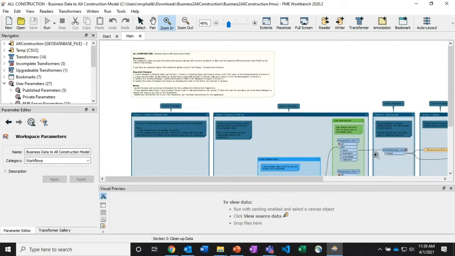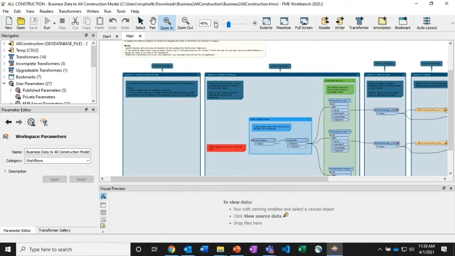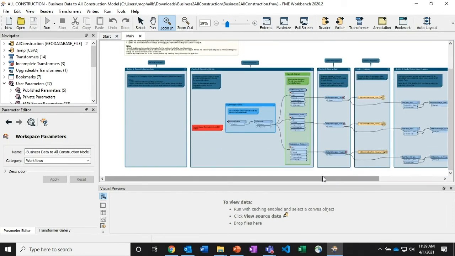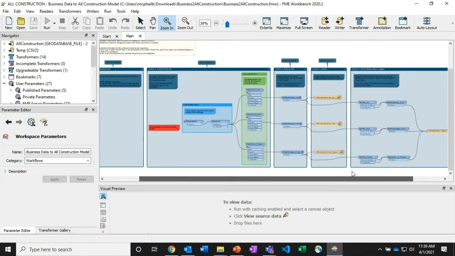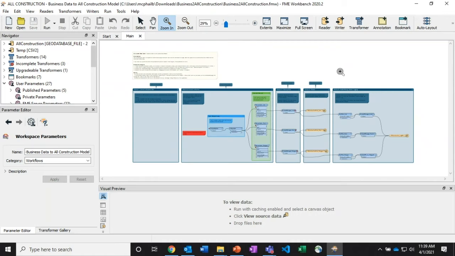And the workbench is split up into the 5 categories that I went through on a previous slide as well. The first thing you'll notice is that it's not a very complicated workbench. There's only a few steps that it needs to go through. The process it's actually doing is not that complicated, but the idea being that it's a template tool so that it can work for any data set, for any organization that wants to join this All Construction program.